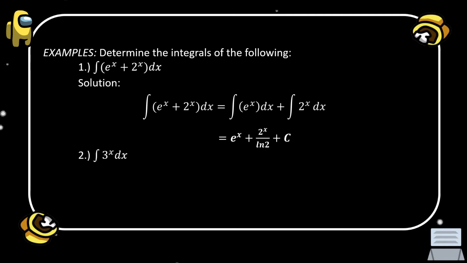Example number 2, we have the integral of 3 to the power of x dx. This is theorem number 2, which is the integral of a to the power of x dx. Okay, we have here the solution. The integral of 3 to the power of x dx is equal to 3 to the power of x over ln of 3 plus c. Okay, that is now the answer.